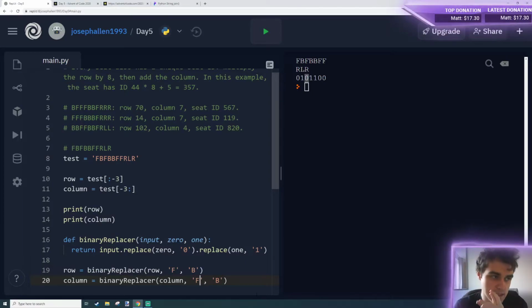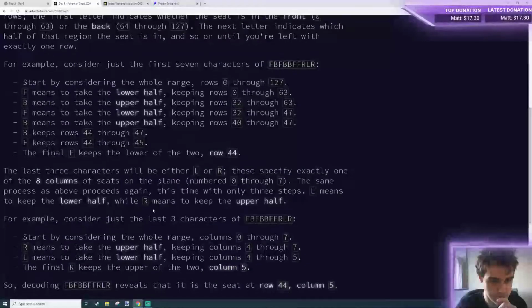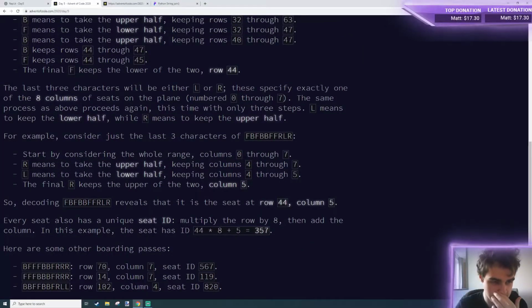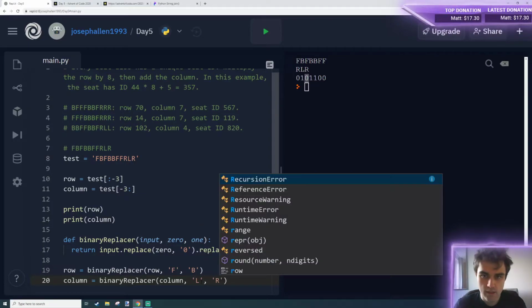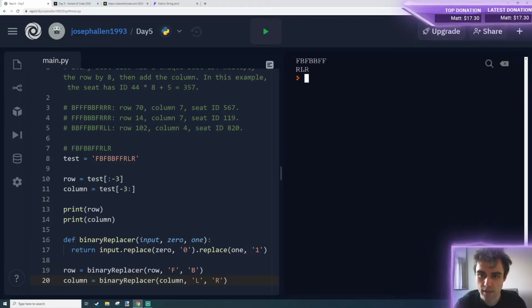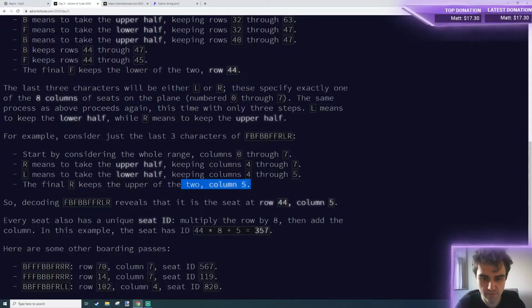Here we need left and right. How do I do this correctly? So right is our 1. So we have left and right. So now if we print those, I don't even need to type print, I can type column here, 101, that looks good. And that would be 5, which is column 5, cool, all good.